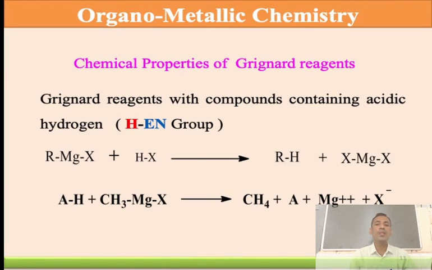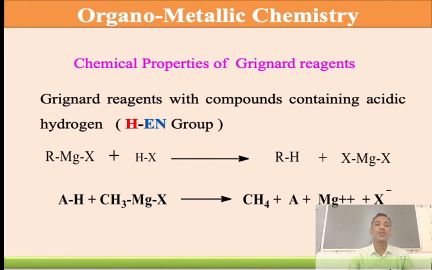So simply, we take an example: a more acidic proton A-H, then CH3MgX, magnesium halide, then CH4. CH4 is an alkane, the first alkane. A remains as it is with magnesium and the halide. So what we found here is the first alkane, methane CH4.